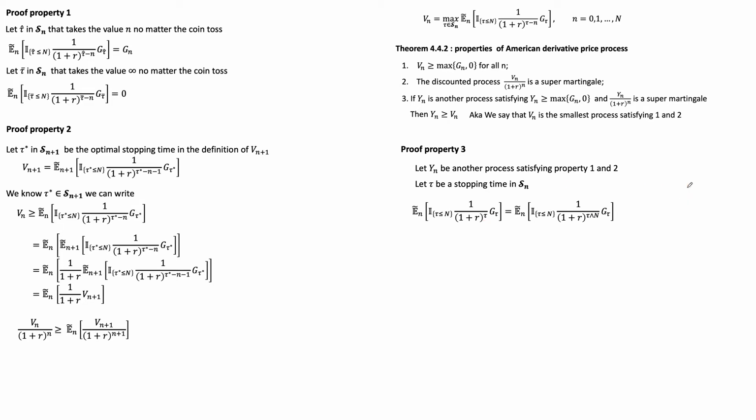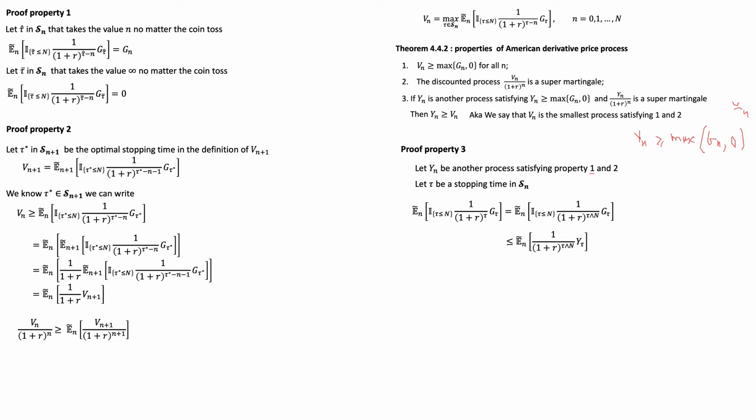So here we haven't done anything fancy yet. And this is actually less than or equal to this amount here. And what has changed now is basically this Jτ has been replaced by this Y2. This is also very easy to see why, because we're saying essentially that the stochastic process Y is satisfying property 1. And property 1 is saying essentially that Yn is greater than or equal to max of Jn and 0 for all n that we can think of, right?